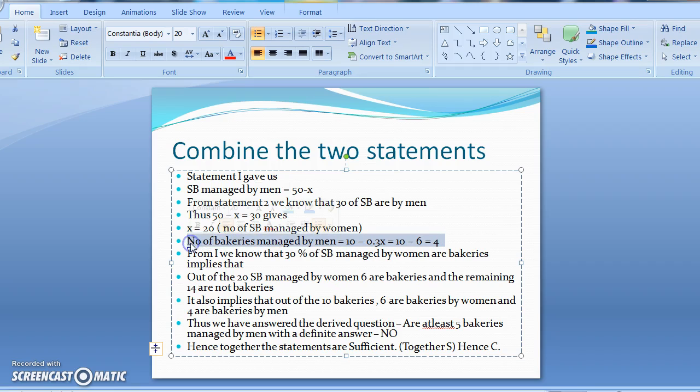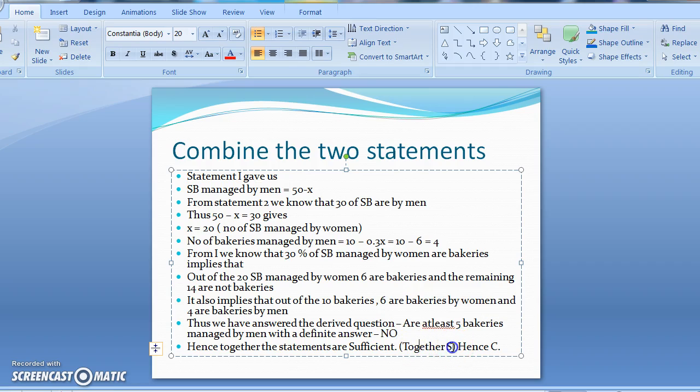And does that answer our question? Yes. Number of bakeries which are managed by men, are they at least equal to 5? Answer is a definite no, because the answer is 4, which is less than 5. We get a definite no. Hence, the two statements together are allowing us to come to an answer, and the answer is a definite no. That no, the number of bakeries managed by men are less than 5.